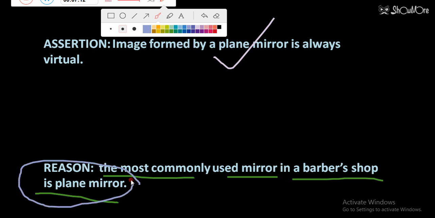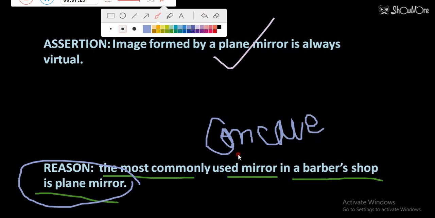In a barber shop and at a dentist, the mirror used is a concave mirror. So which type of mirror is used by a barber? That will be a concave mirror, and when a person is placed between pole and focus, an enlarged image is obtained in the mirror. So we can conclude that a concave mirror is used in a barber shop, but he is saying that a plane mirror is used.